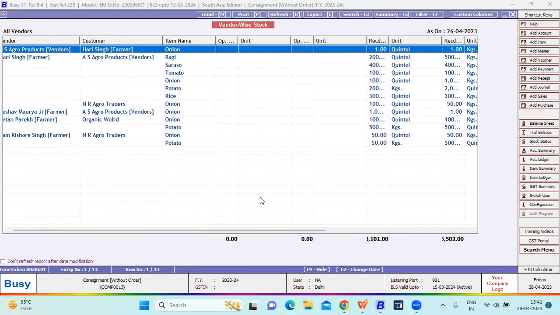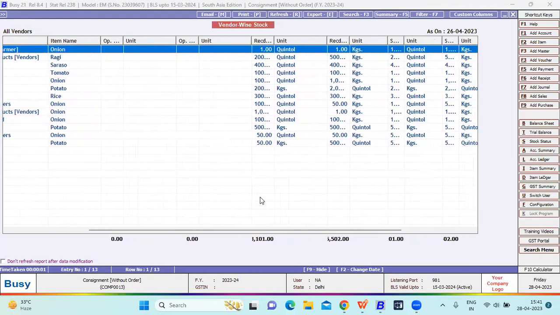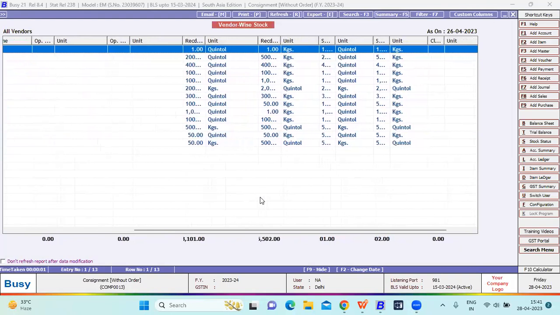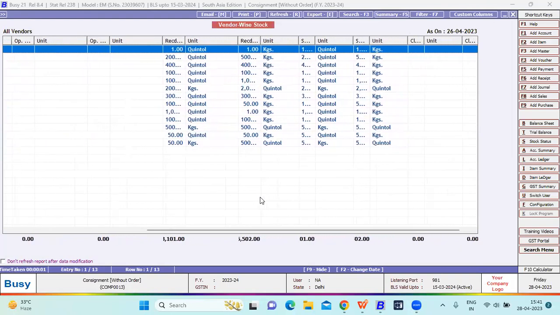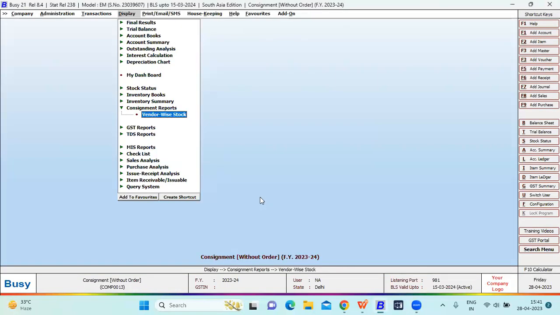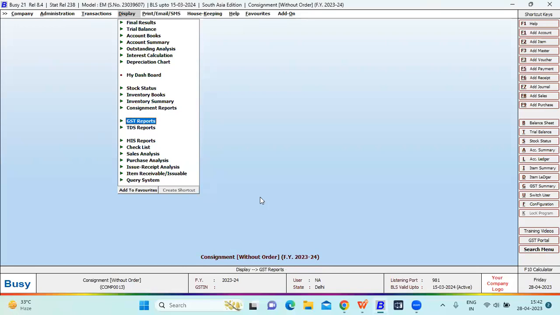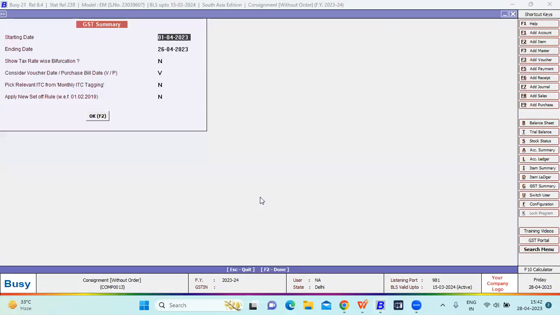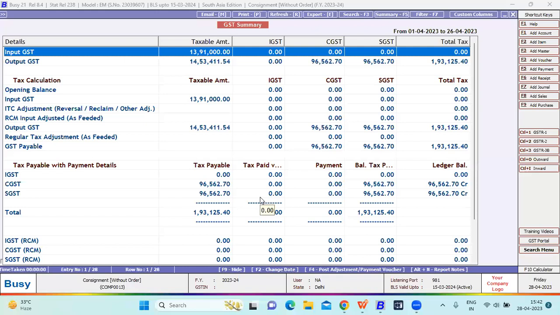The vendor name, the customer name, the item name, the received quantity, unit, received unit, quantity, all the cleared quantity, all the details will be shown from this report. After that, you can see the GST summary: display GST report, GST summaries, GST summary. You have to select the date range from here. You have two options, input GST and output GST.